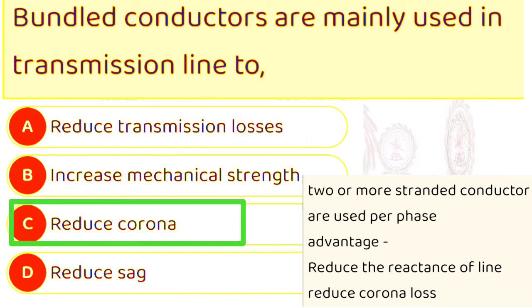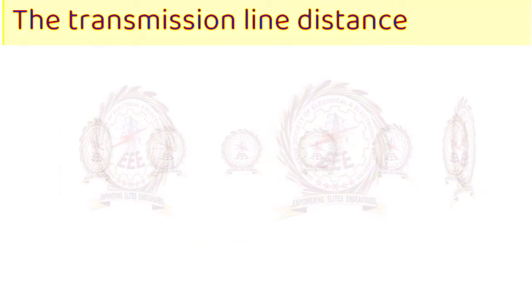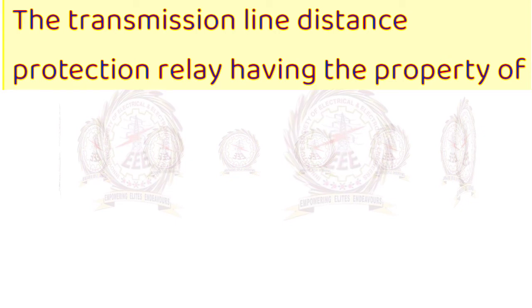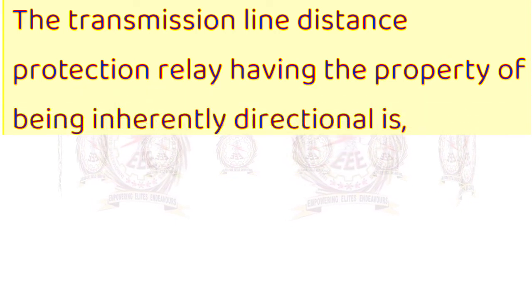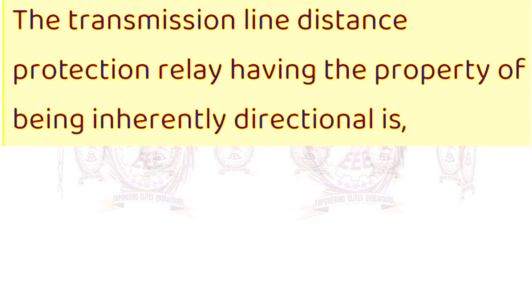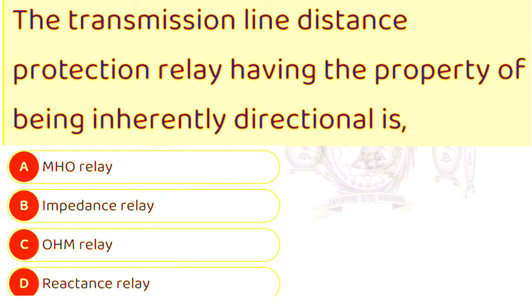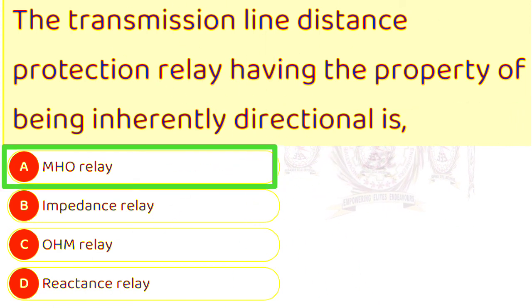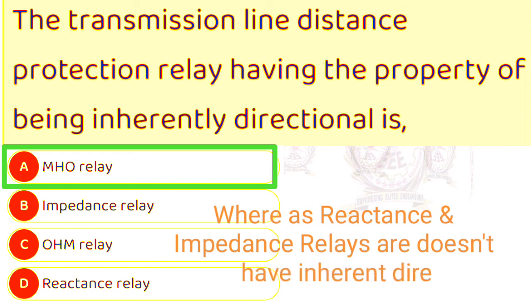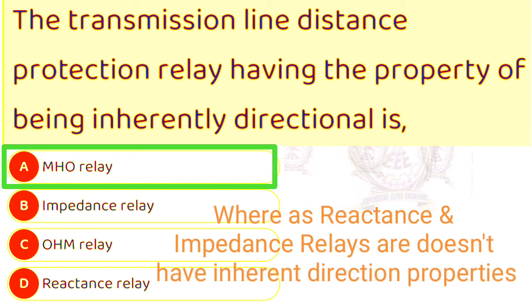Reduce corona. Next one is, the transmission line distance protection relay having the property of being inherently directional relay is A. Mho relay, B. impedance relay, C. ohm relay, D. reactance relay. Here answer is A. Mho relay. Whereas reactance and impedance relays do not have inherently directional properties.